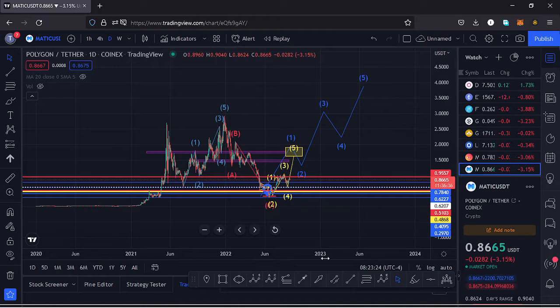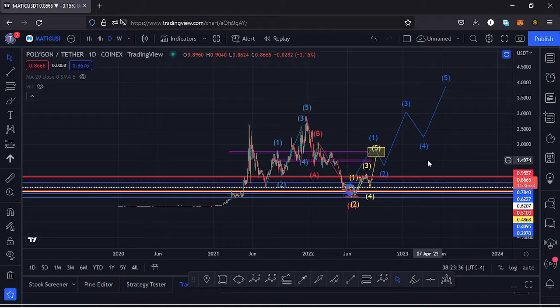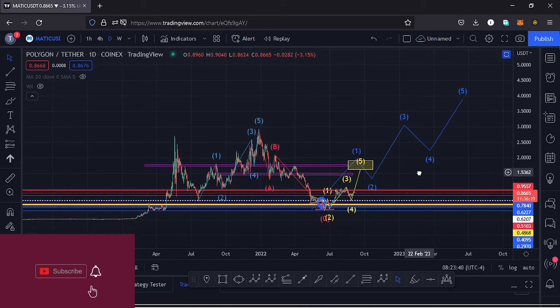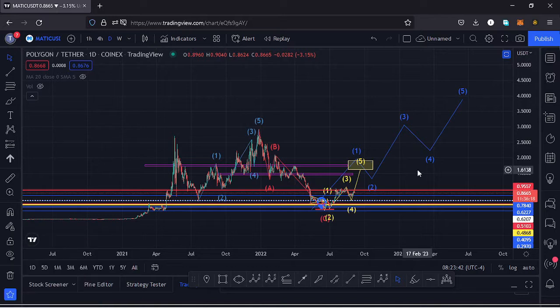I'll be giving you a price prediction update on Polygon Matic, whose current price stands at the $0.8665 mark, and here on TradingView the market is down by 3.15%. And in this video I want to give the key scenarios that I expect to play out, basing my analysis on the Elliott waves and the Fibonaccis, and I'll kickstart the video by giving a brief of what has been happening on this chart.